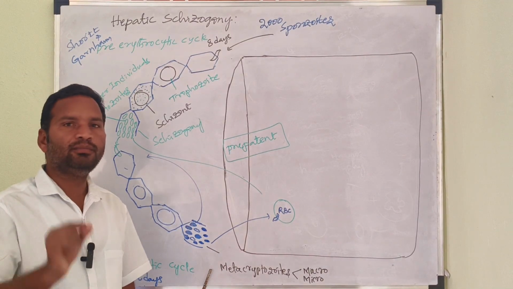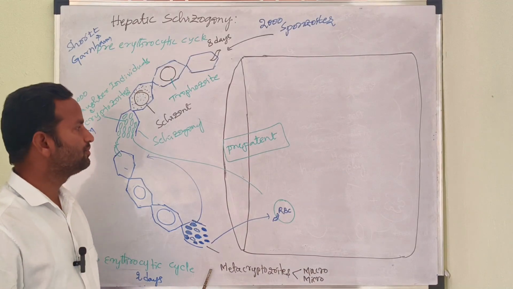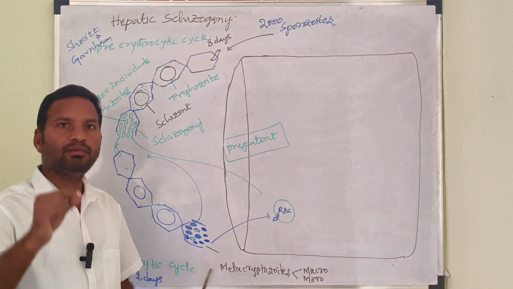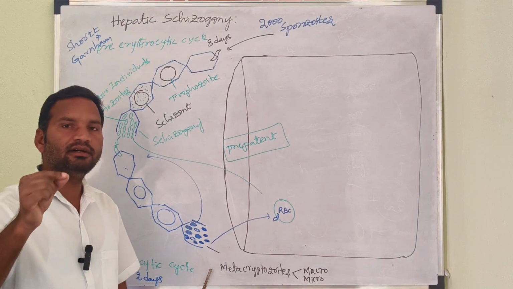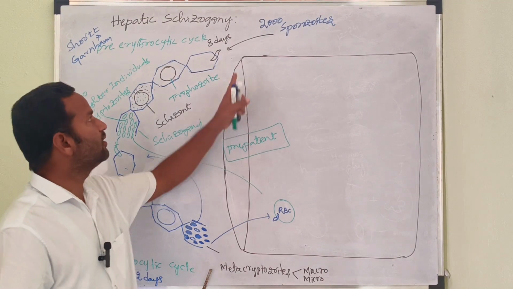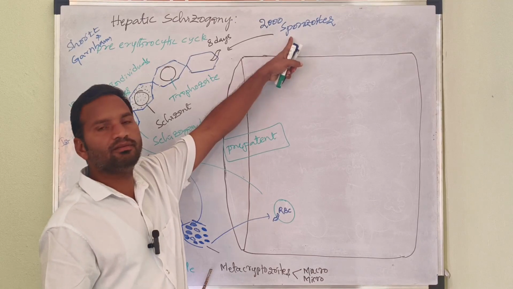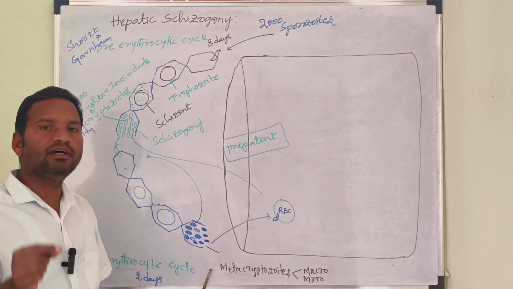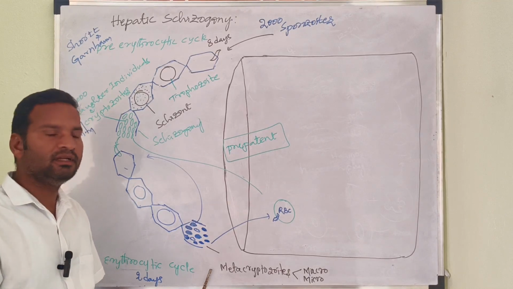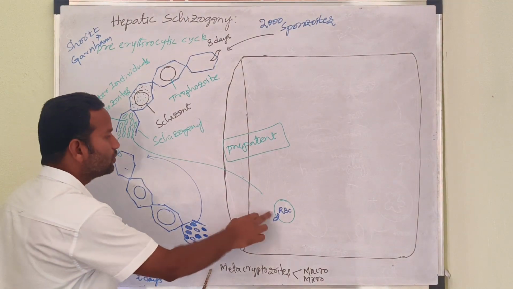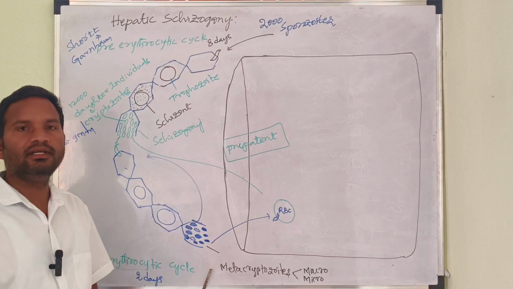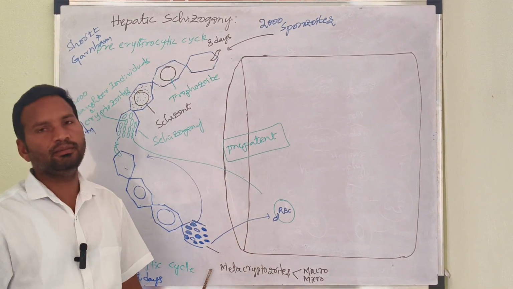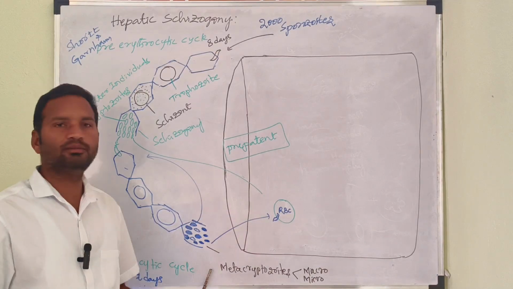Pre-patent period means the interval between the first time Plasmodium vivax enters the blood in the form of sporozoites and the second time it enters the blood in the form of cryptozoites. This is about the pre-patent period.